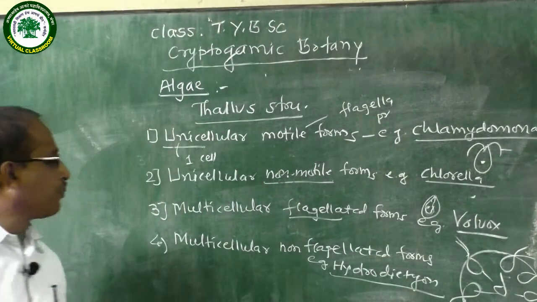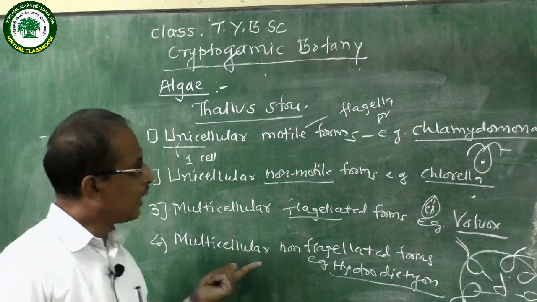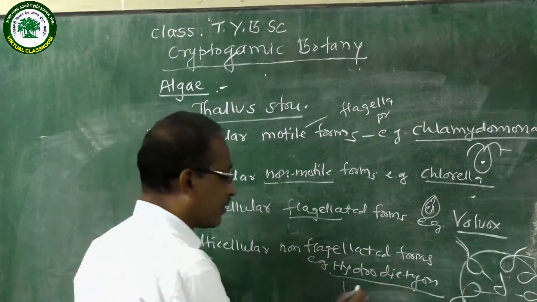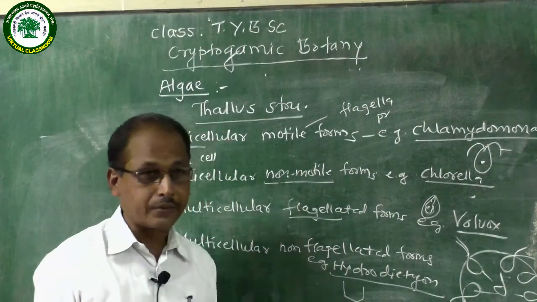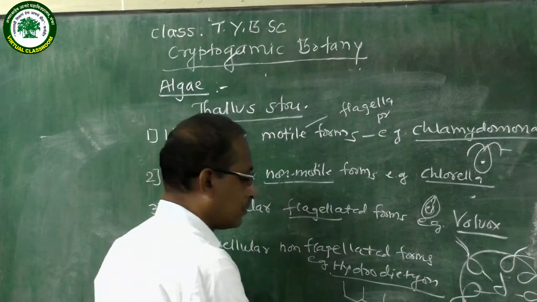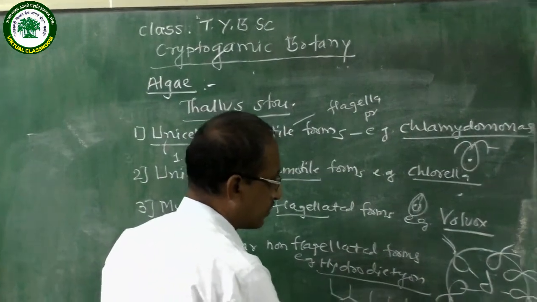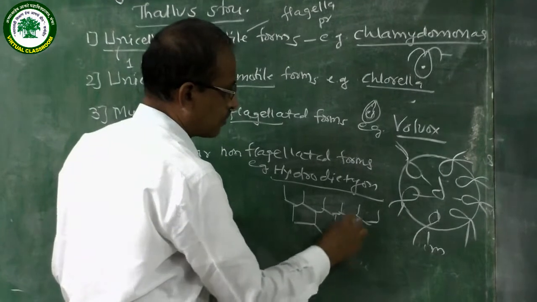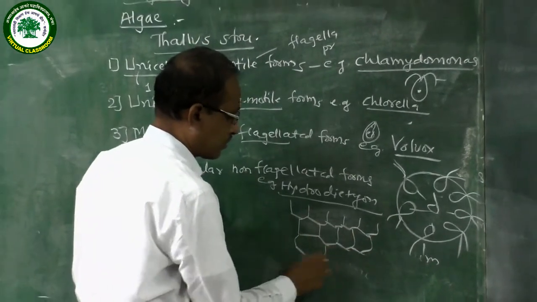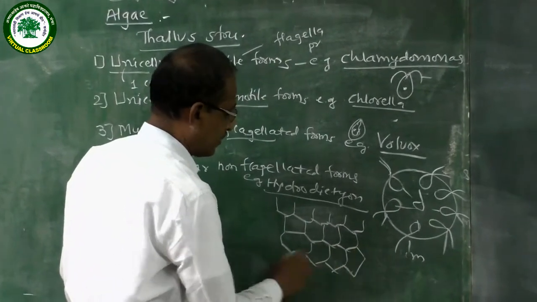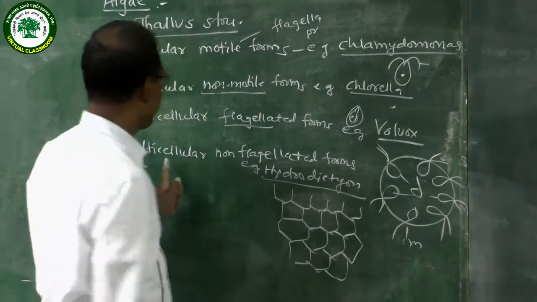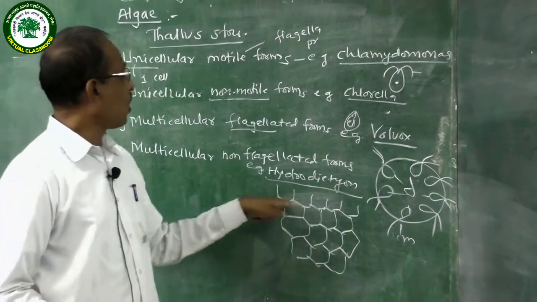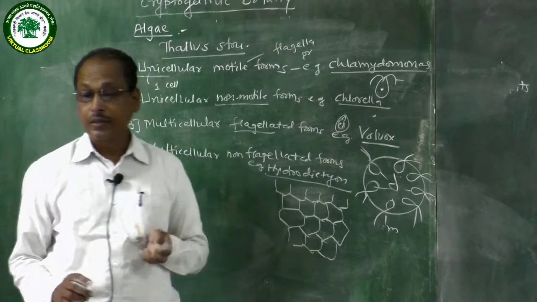In Hydrodictyon, the plant body is multicellular and non-flagellated. It looks like a net. It is also called water net. This is Hydrodictyon, multicellular and non-flagellated.